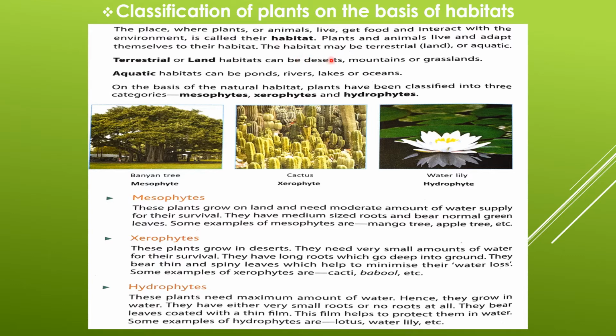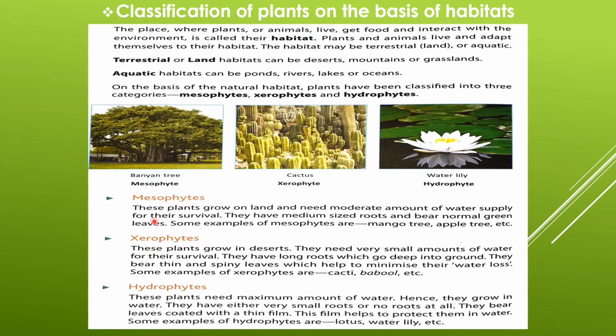The habitat may be terrestrial, land, or aquatic. Terrestrial or land habitats can be deserts, mountains, or grasslands. Aquatic habitats can be ponds, rivers, lakes, or oceans. On the basis of the natural habitat, plants have been classified into three categories: mesophytes, xerophytes, and hydrophytes.